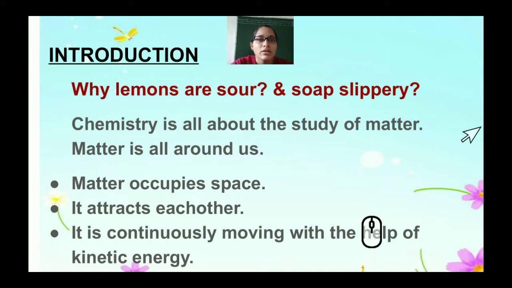To understand all these, we should understand what is an acid, what is a base, what is a salt, and to understand that we should know the basics of chemistry. And what is chemistry? Let's understand. It is all about the study of matter. Matter is present everywhere, all around us, in and around you and me. So what does matter do? It occupies space, it attracts each other, it is continuously moving, and also with the help of kinetic energy.